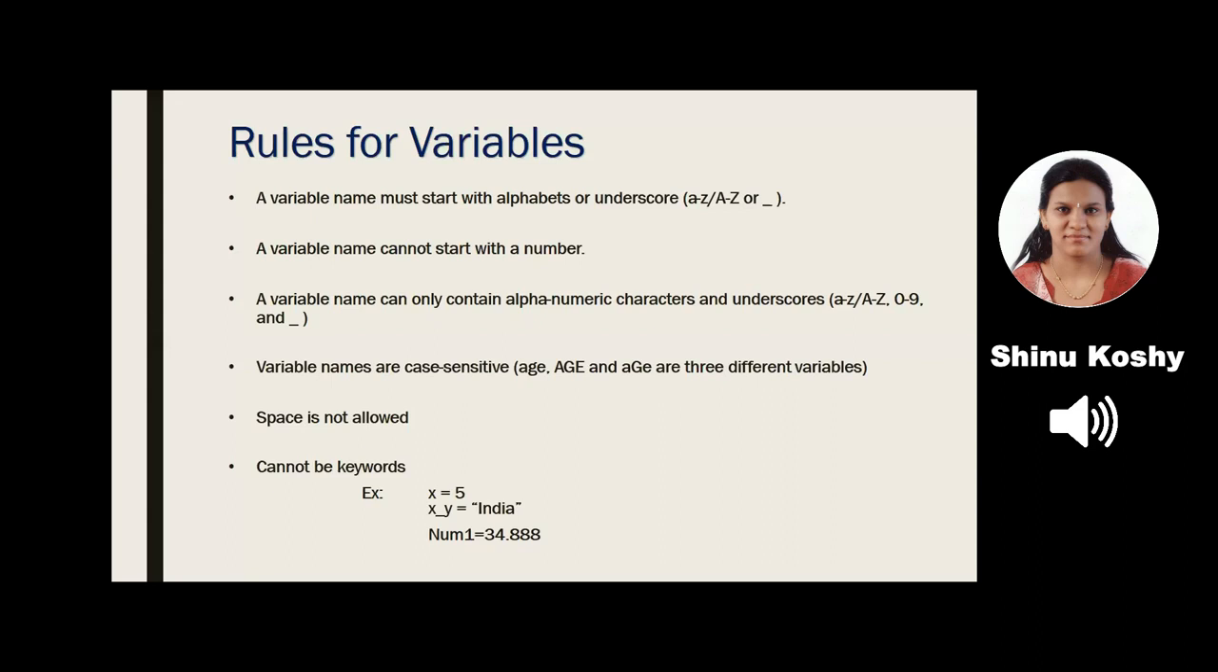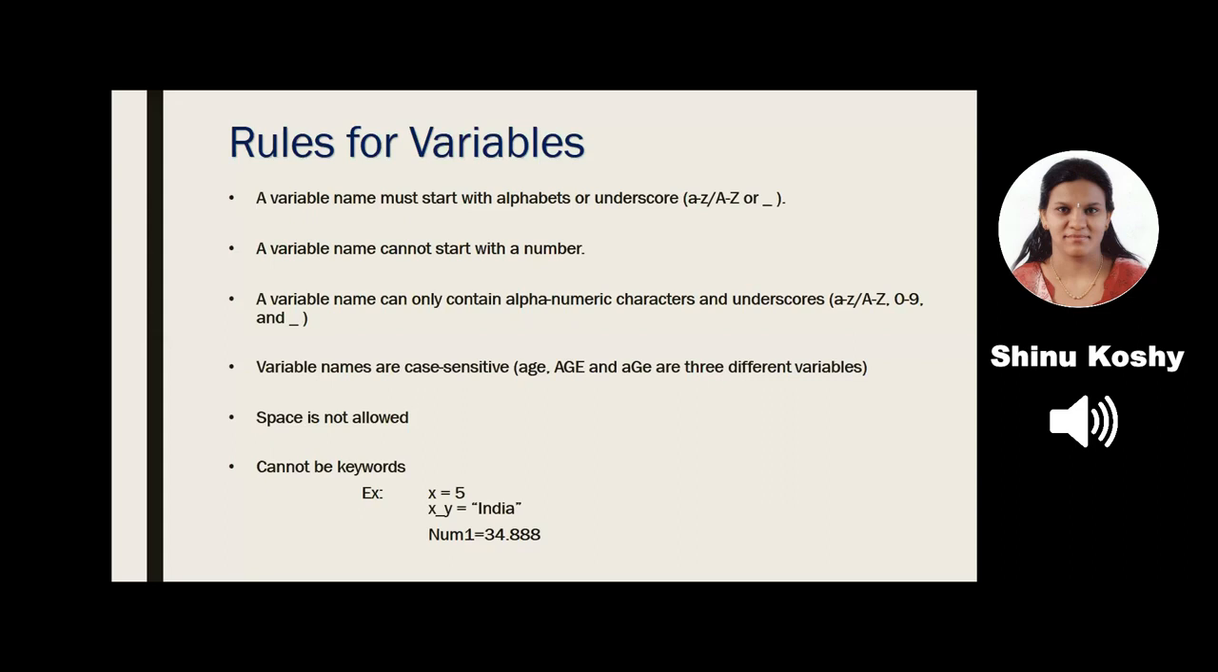Thirdly, a variable name can contain alphabets, both big letter as well as small letter, numbers 0 through 9, and underscore. You cannot have any other special characters like ampersand symbol, at symbol, or anything else that is there on the keyboard. What are the only three things allowed? Alphabets, numbers, and underscore.